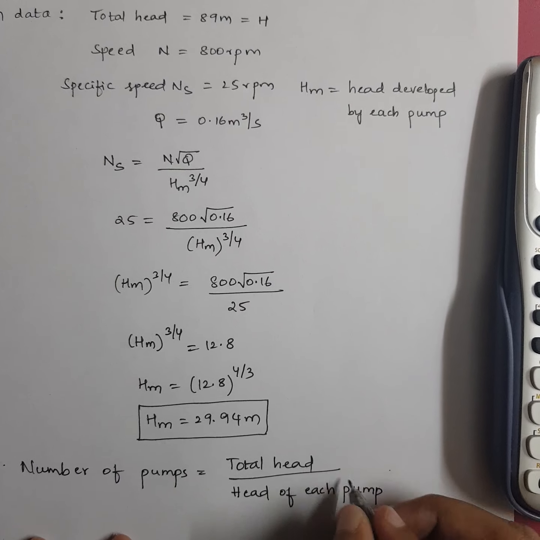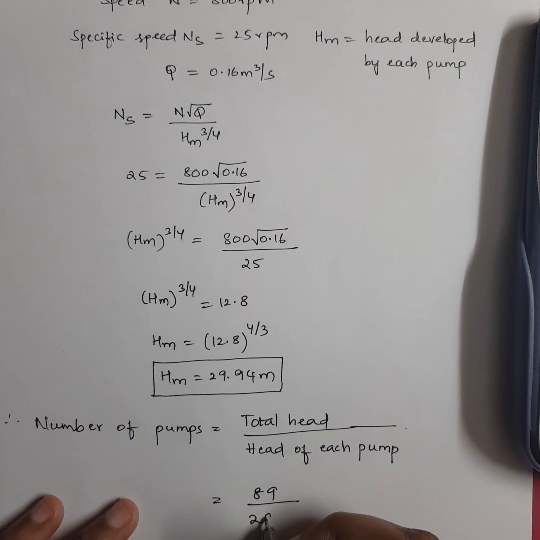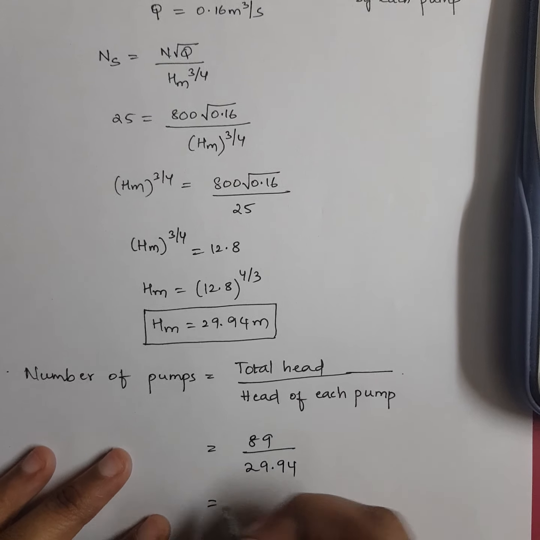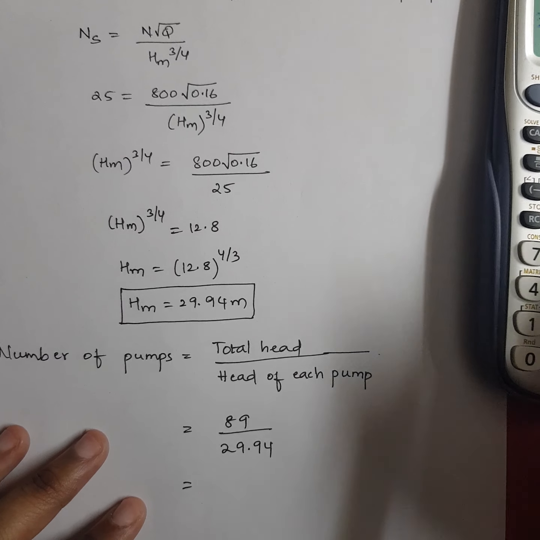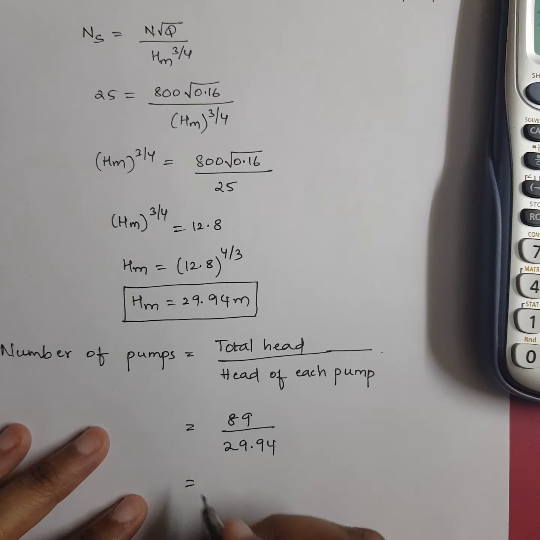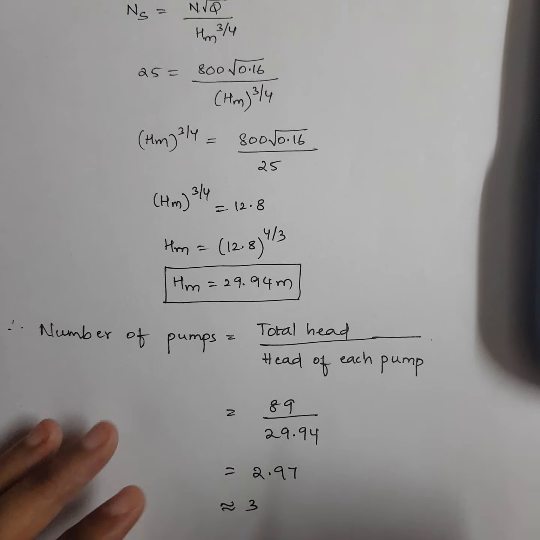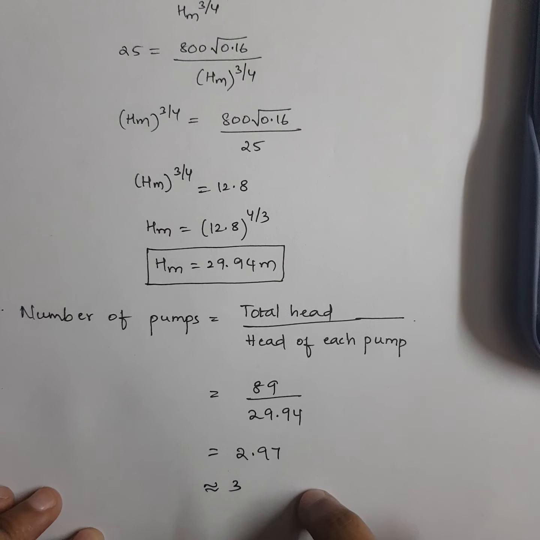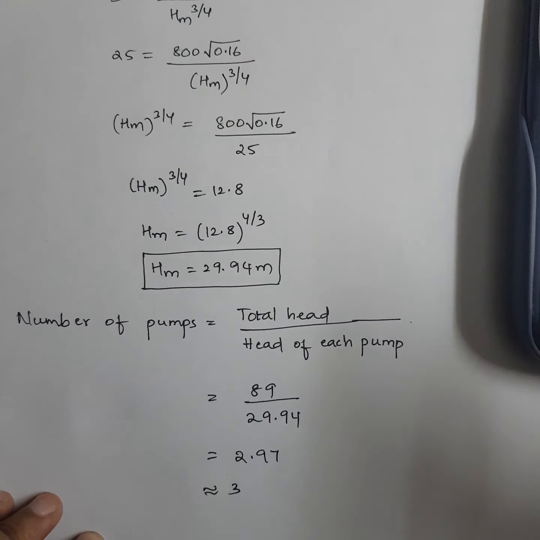This is equal to 89 divided by 29.94. So let me solve this. Yeah, it is 2.97, which is approximately 3. So hence I require 3 pumps to develop a total head of 89 meters.